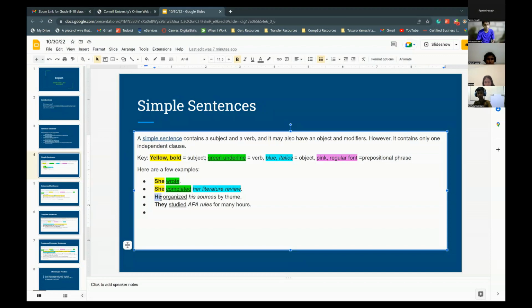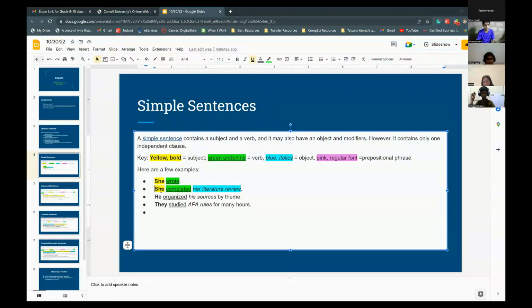These don't have any prepositional phrases. As you can see in these examples, "she" is our subject, and "wrote" is our verb.